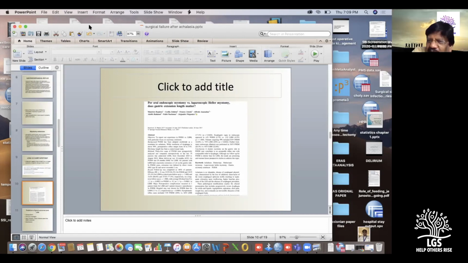Dr. Ravichandran might have some experience in this. Sir, Ravichandran sir, have you had any experience with esophagectomy for achalasia cardia, sigmoid esophagus? You can unmute and comment, sir, if you have any. Anyone else?